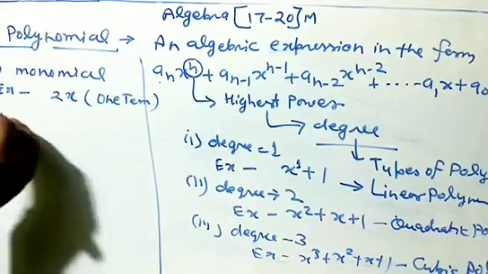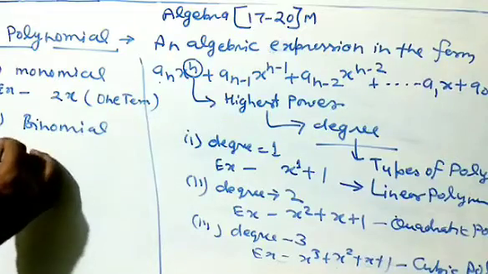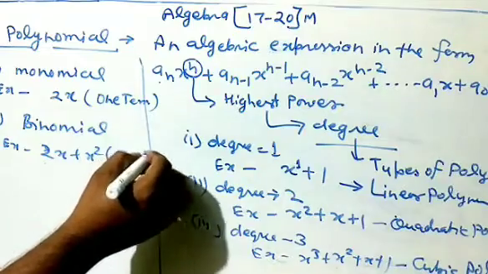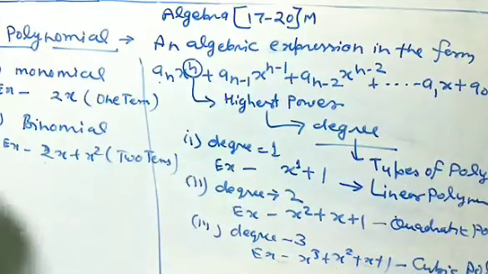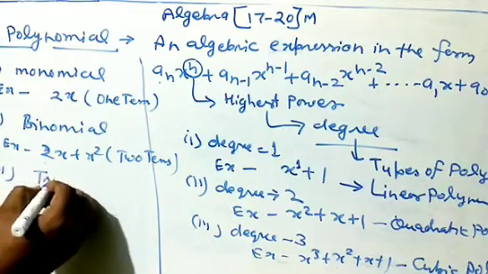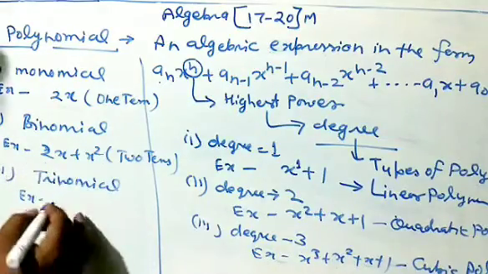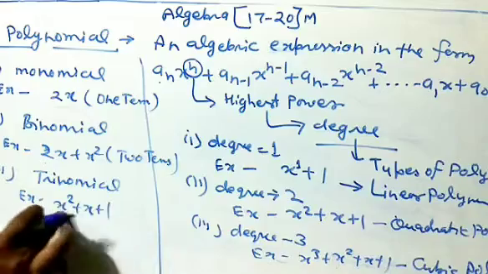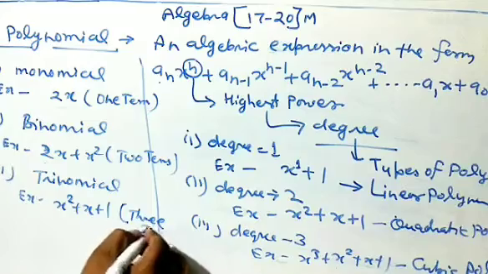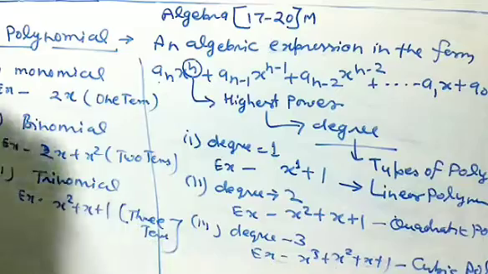Second, binomial means, example, 2x plus x square. It has two terms, so it is called binomial. Trinomial, example, x square plus x plus 1, 1, 2, 3. It has three terms, so it is called trinomial. So this is the basic concept which I discussed here.